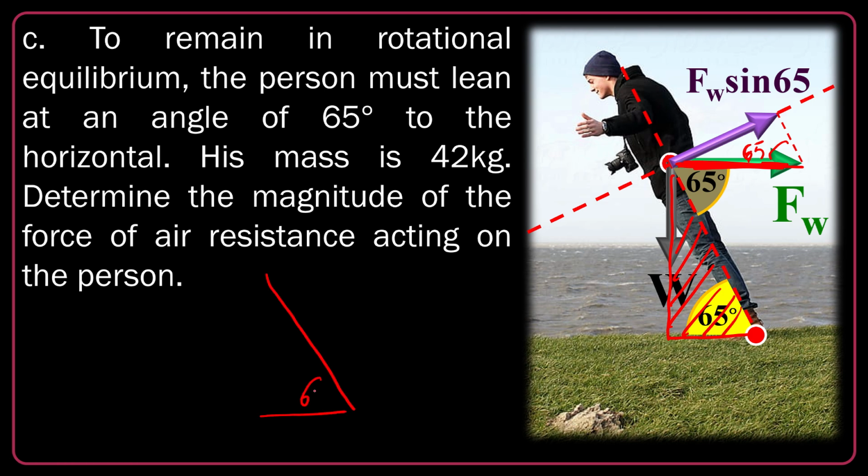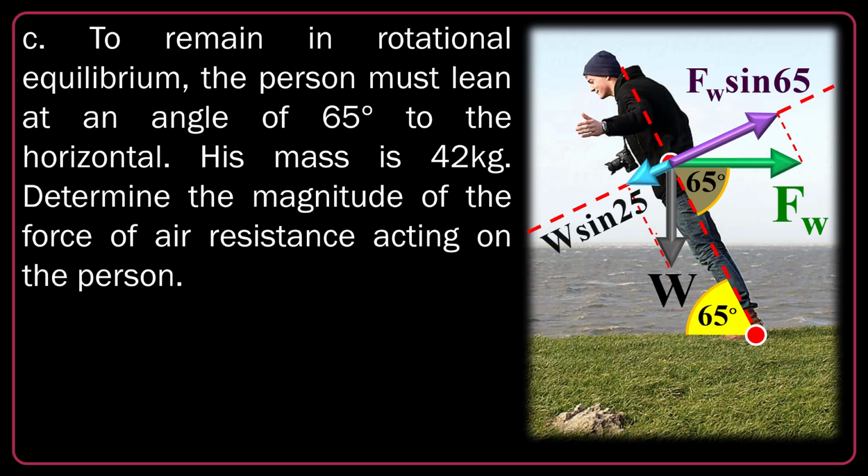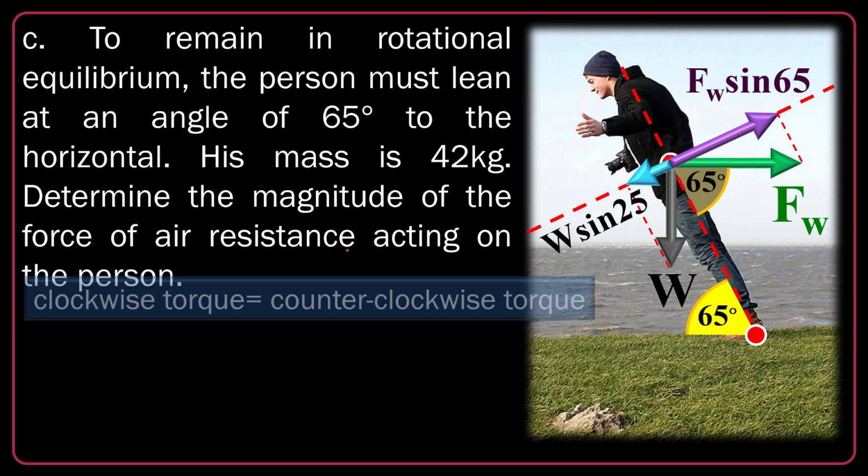Here I have a 65 degrees, so here there is a 25 degrees because they add up to 90. Okay, 25. And if I draw a line like that, here is also 25. This is 25, this is also 25. And in this triangle, I can say this is W, this is 25 degrees, and so as the W is the hypotenuse, the opposite side is supposed to be W sine of 25.